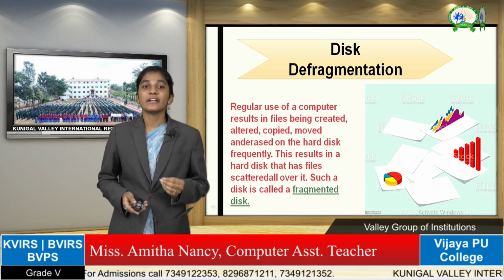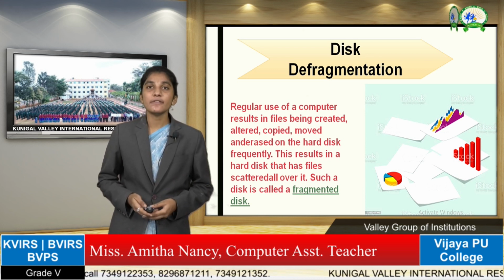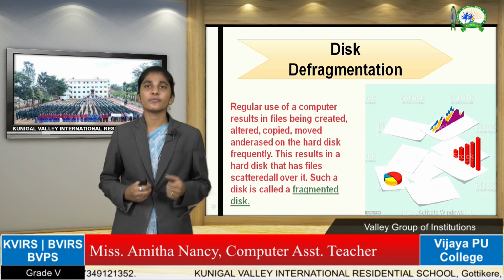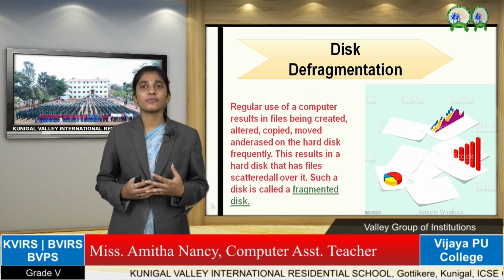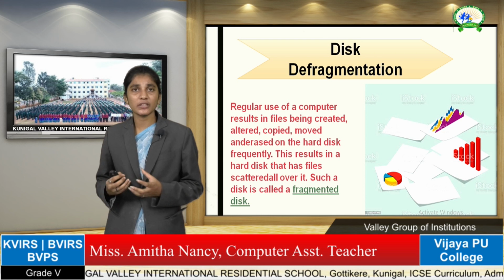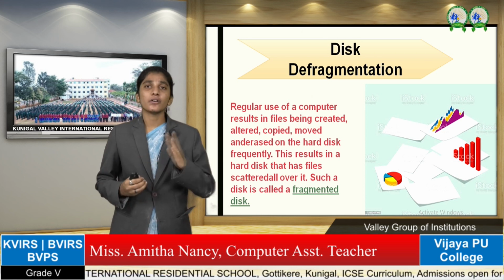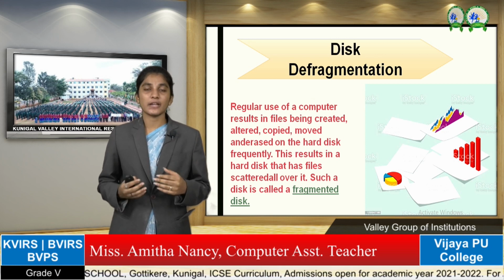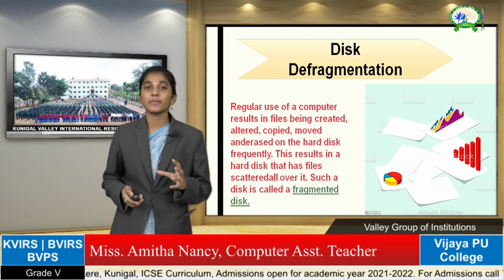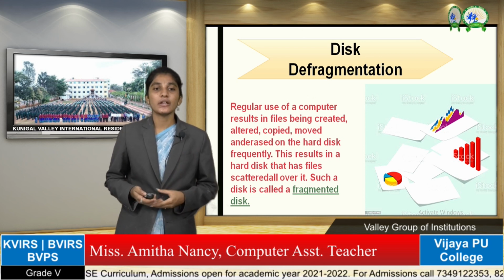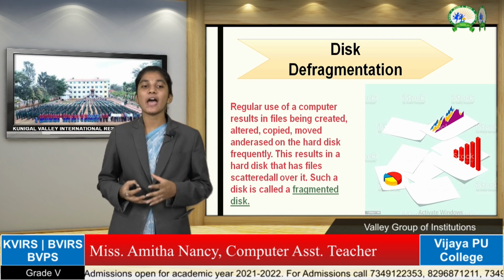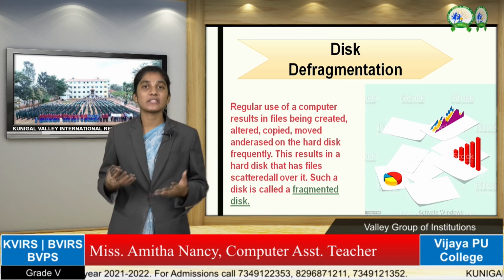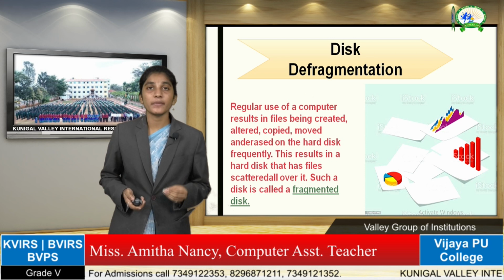Next we have disk defragmentation. What is disk defragmentation? In regular use of the computer, we edit the file, we delete something, we change something in the computer, we exchange, we copy and paste somewhere and we displace the files, right? All these things result in the hard disk having files scattered all over, in different places. So it is called a fragmented disk.